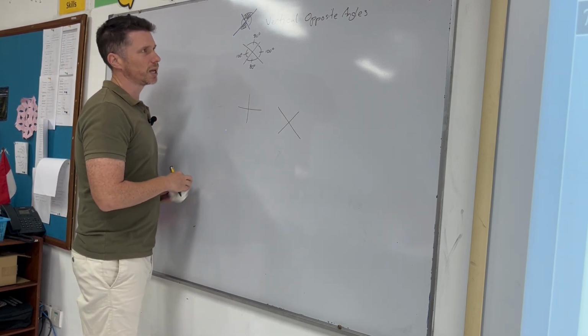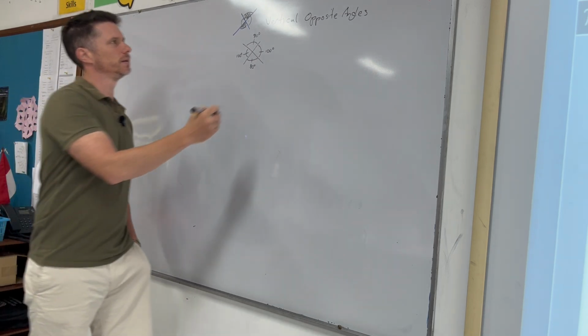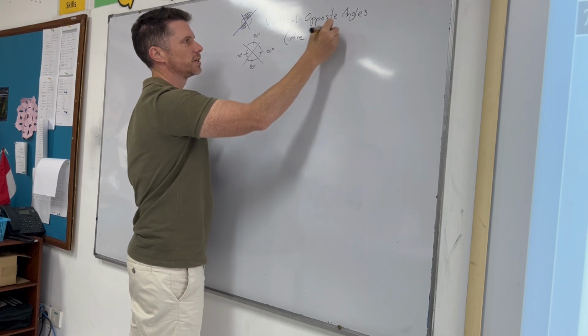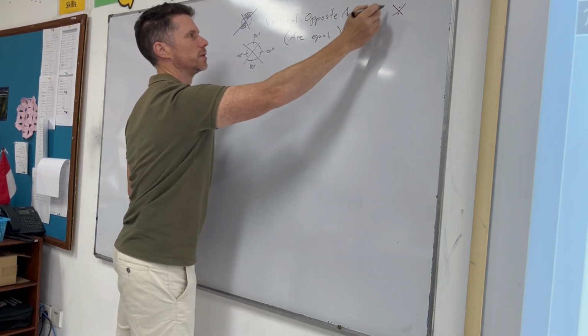Okay, so that's something called vertically opposite angles. They are equal. If they're vertically opposite, they are equal. They make this X shape, so this and this would be the same.